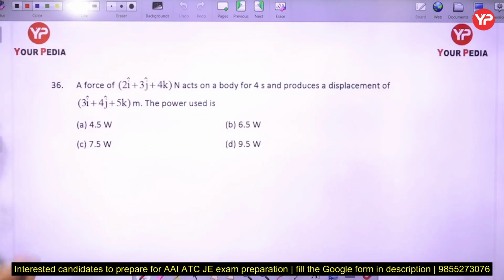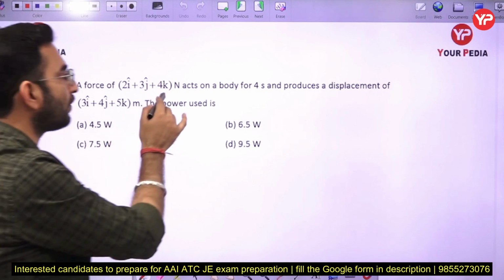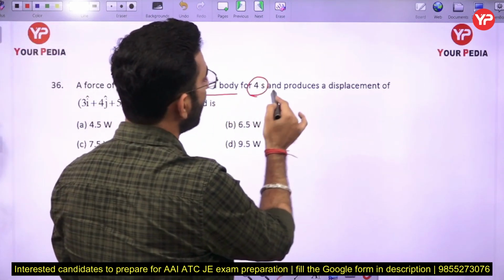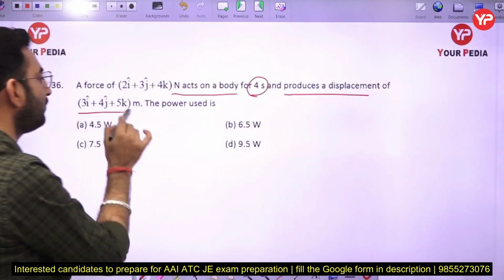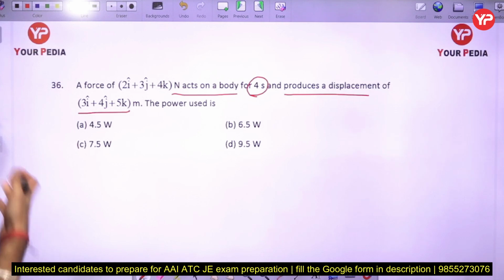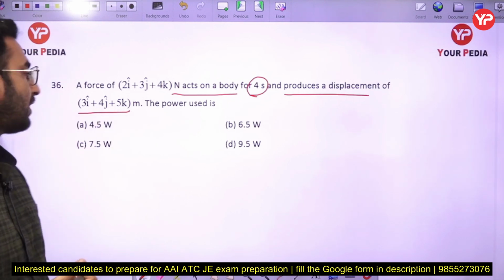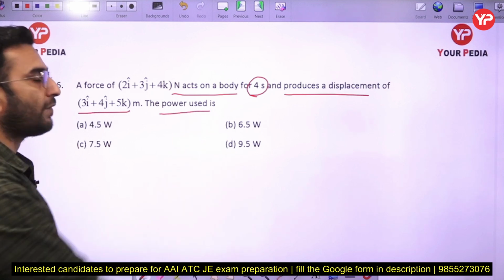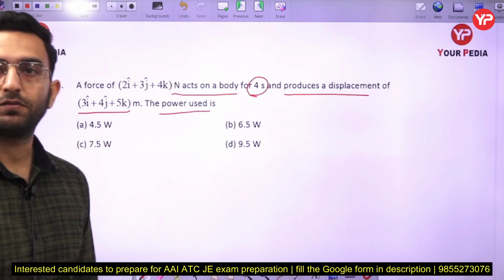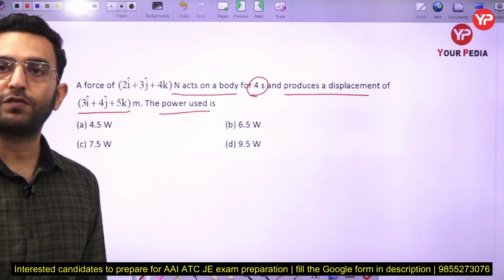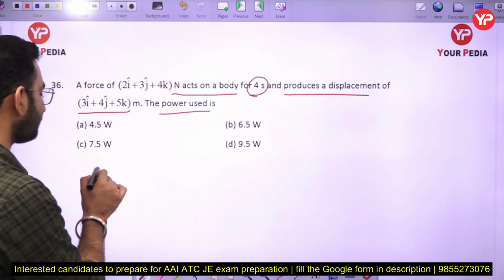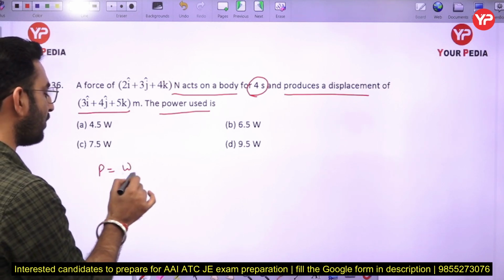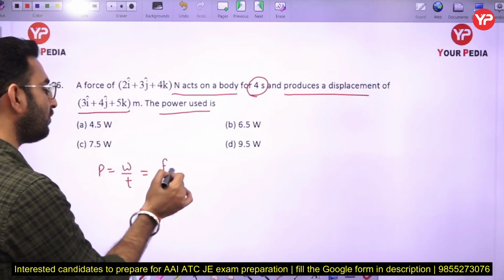Now the next question is: a force of 2i plus 3j plus 4k Newton acts on a body for 4 seconds and produces a displacement, the displacement vector being given to us as 3i plus 4j plus 5k here. What will be the power used? Now what will be the power? Power is basically the rate of doing work. So I can write power is work upon time, and the work is force into distance here.